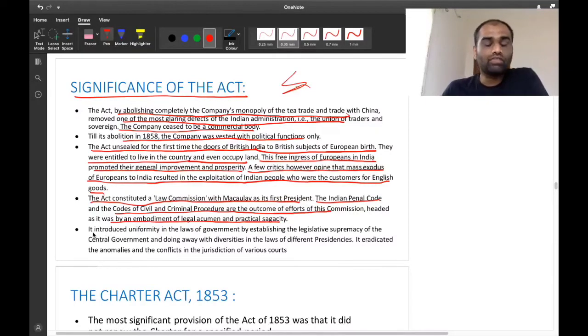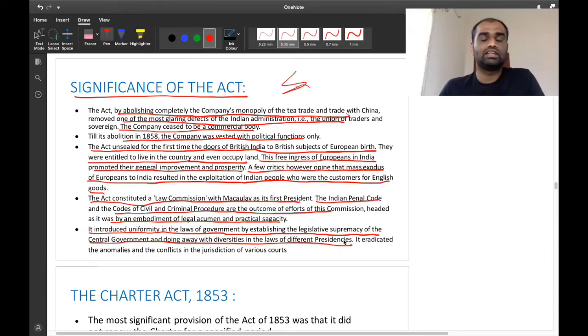Clear? Now, for the first time, it introduced uniformity in the laws of government by establishing the legislative supremacy of the central government and doing away with diversities in laws of different presidencies. Before the Charter Act of 1833, different presidencies followed different types of laws, so it created a lot of confusion. Because of the highly centralized nature of the Charter Act of 1833, this diversity was done away with.